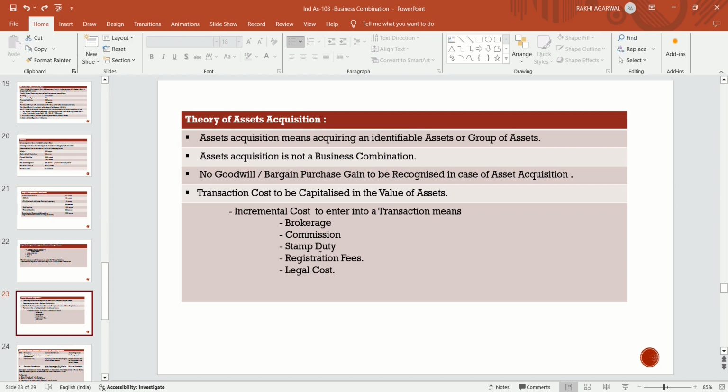In asset acquisition, no goodwill or bargain purchase gain is to be recognized. Transaction cost, if present, should be capitalized in the value of the asset in case of asset acquisition. What is transaction cost? Any incremental cost. It should be capitalized to the value of the asset. Examples of incremental cost are brokerage, commission, stamp duty, registration fee, legal cost. These are the incremental costs which should be capitalized with the value of the asset.